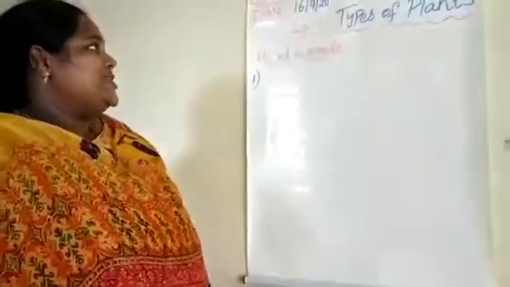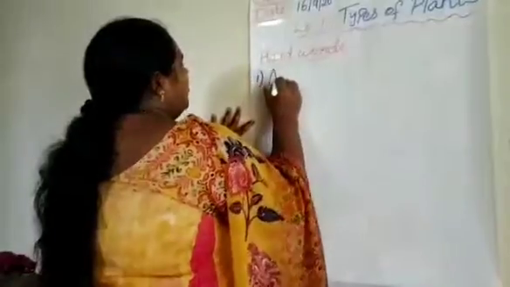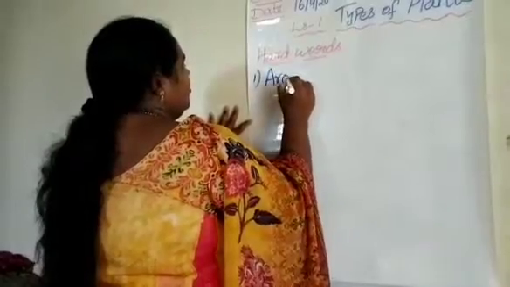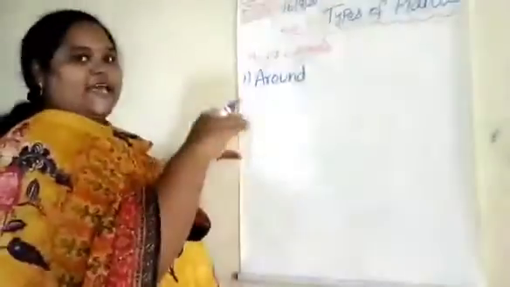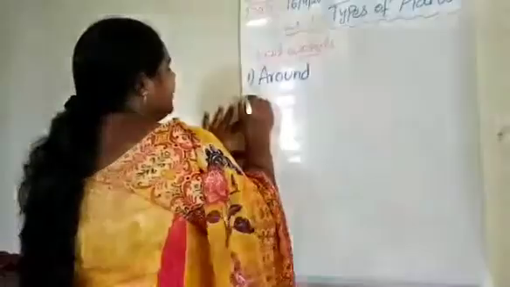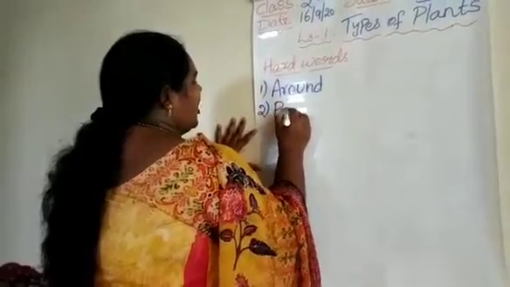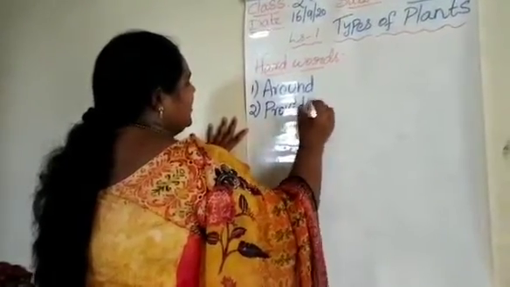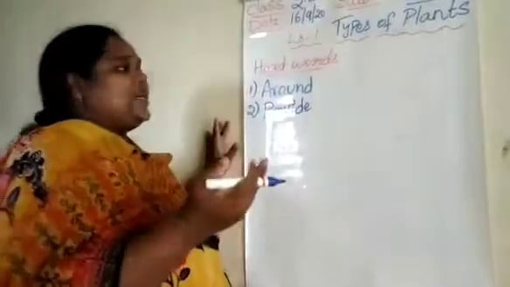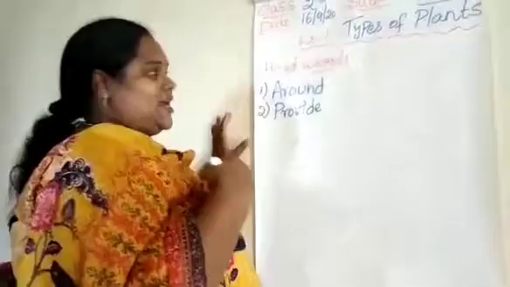Now we are going to see some hard words from this topic, types of plants. The first one is around. A-R-O-U-N-D. Around means surroundings, around us. Okay. Second one, provide. P-R-O-V-I-D-E. Provide means gives. The trees or plants provide us, means give us.